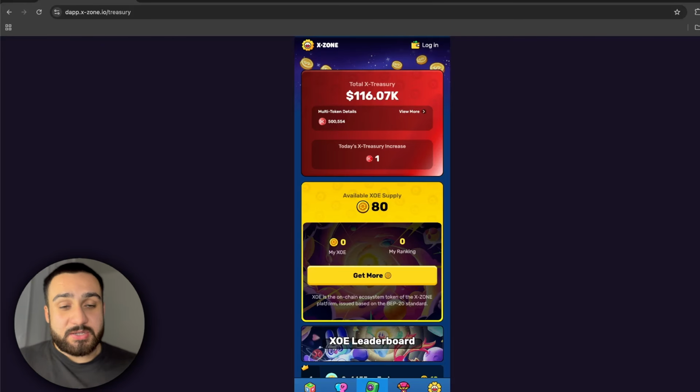And this is the X-Treasury. So right here you can see the total amount of X-Treasury is 160,000. Also right here you can see multi-token details is over 500,000. Really good. We can see today's X-Treasury increase for 1, which is a really good thing that we can see it's improving. Also you can see available XOE supplies 8 right now. You can get more right here. You can see it's changing by the time right now because it's live.